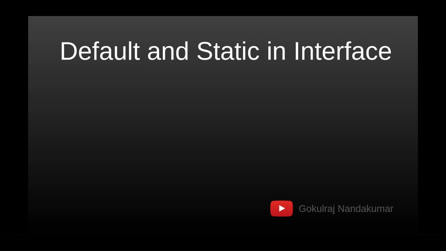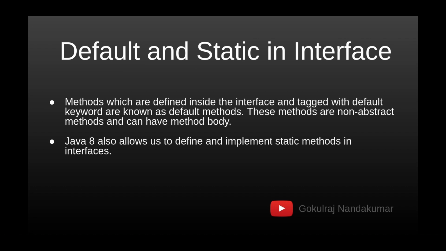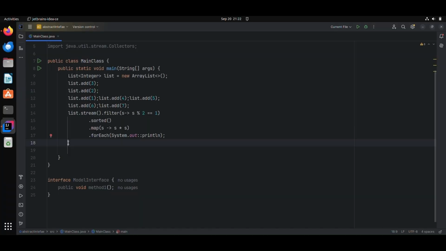static methods in interfaces. Like we know, before Java 8 interfaces had only abstract methods, but from Java 8 you can give a default method and a static method as well. So for example, here is a model interface. I'm trying to define a non-abstract method like method 2.